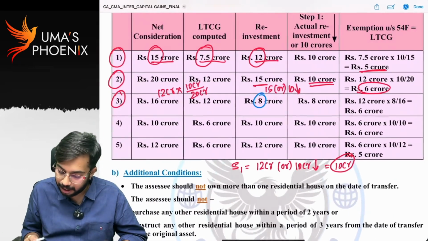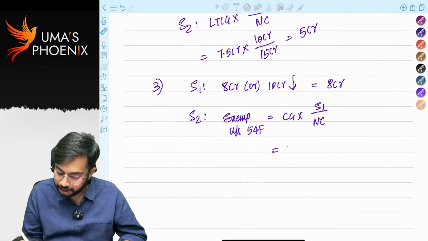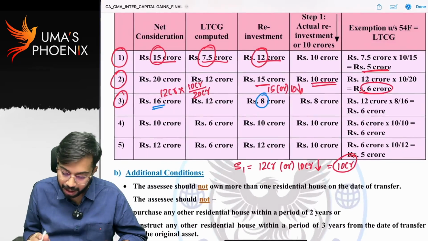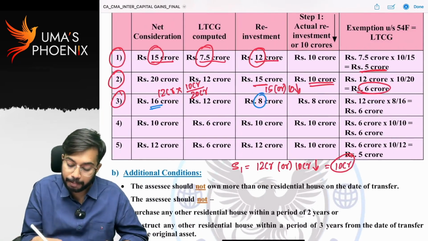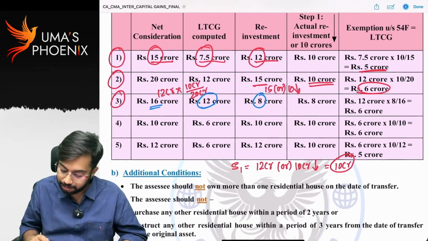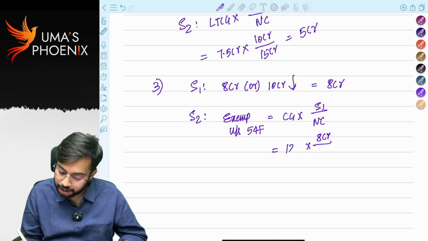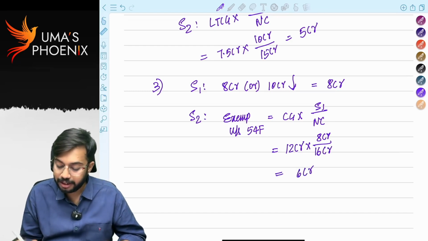How much is capital gain? Capital gain is 16 crores, correct? So 16 crores into step 1, 8 crores, divided by net consideration. I am sorry. It's not 16 crores, capital gain is 12 crores. 12 crores into 8 crores divided by 16 crores. How much? I think it is 6 crores. 6 crores is the